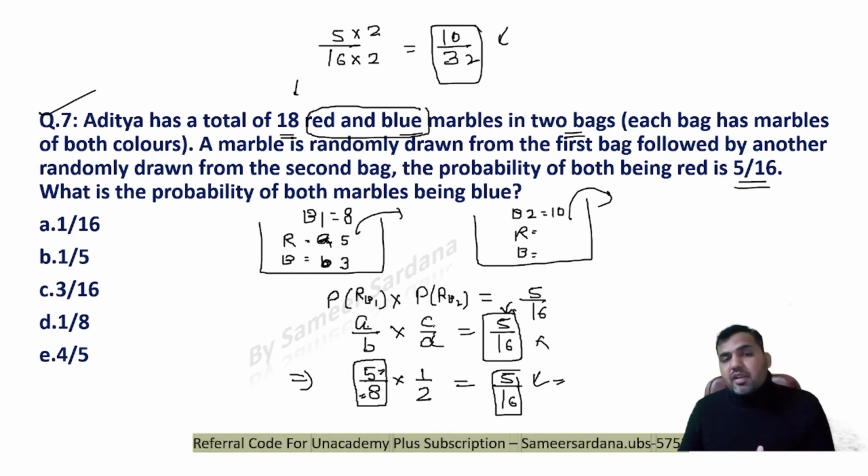Now the red ball probability is 1 upon 2. So can I say the number of red and blue will be 5 and 5, right? Now we are supposed to find the probability of both being blue.